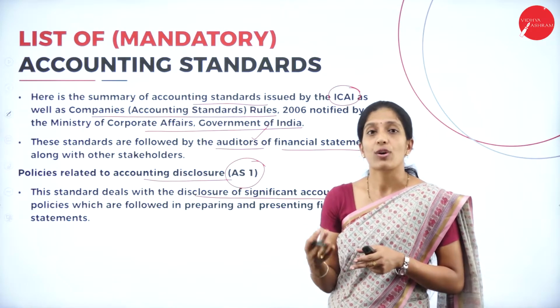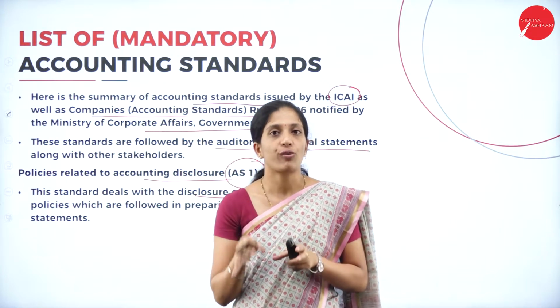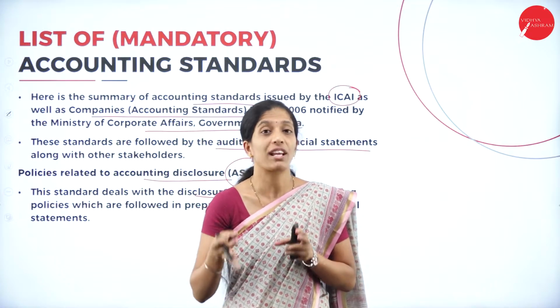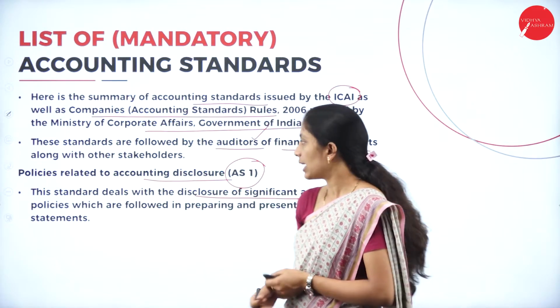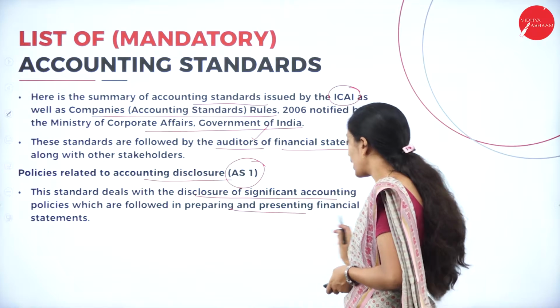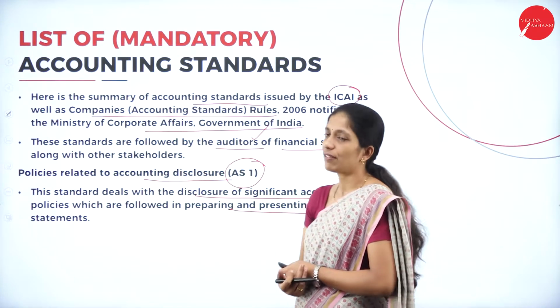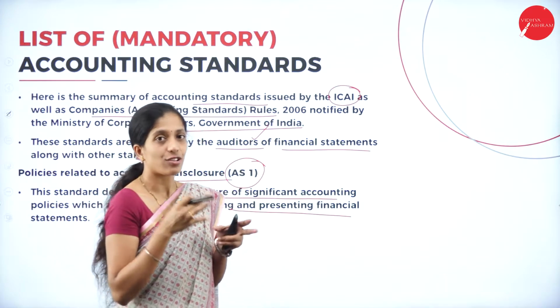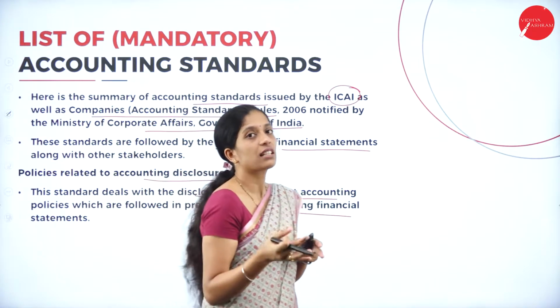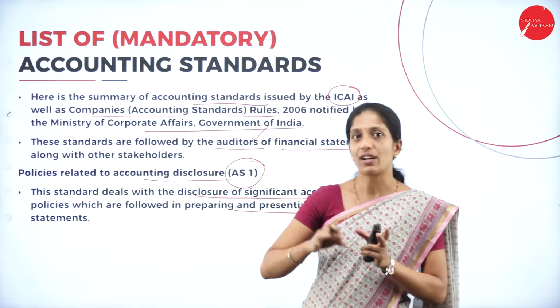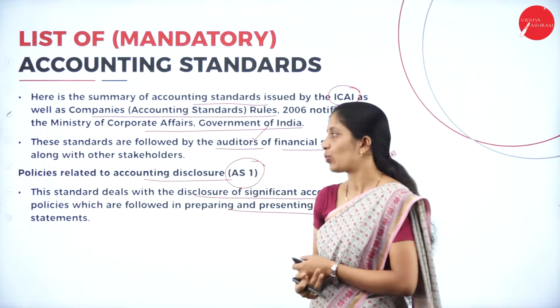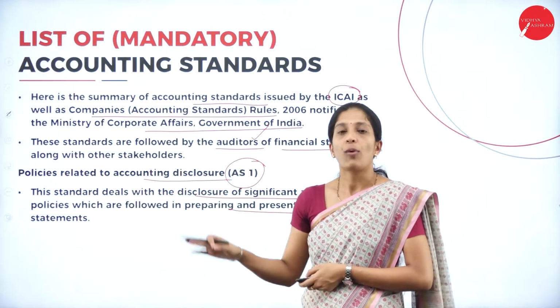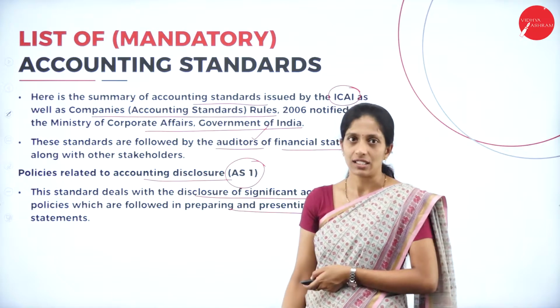It tells about the important accounting policies to be followed in preparing as well as presenting the financial statement. So, what are the important accounting policies that have to be followed while presenting the financial statement? That we learn under Accounting Standard 1, relating to policies related to accounting disclosure.